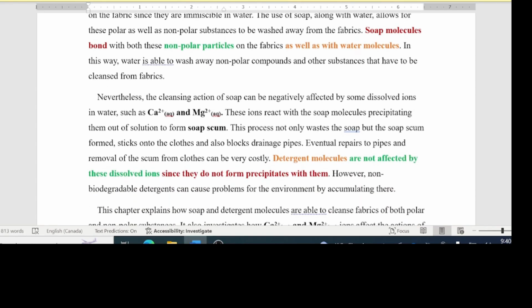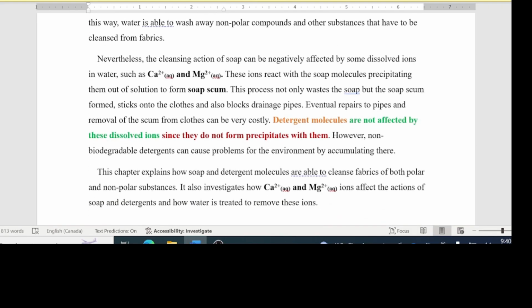Nevertheless, the cleansing action of soap can be negatively affected by some dissolved ions in water, such as calcium and magnesium ions. These ions react with soap molecules, precipitating them out of solution to form soap scum. This process not only wastes the soap, but the soap scum formed sticks onto the clothes and also blocks drainage pipes.